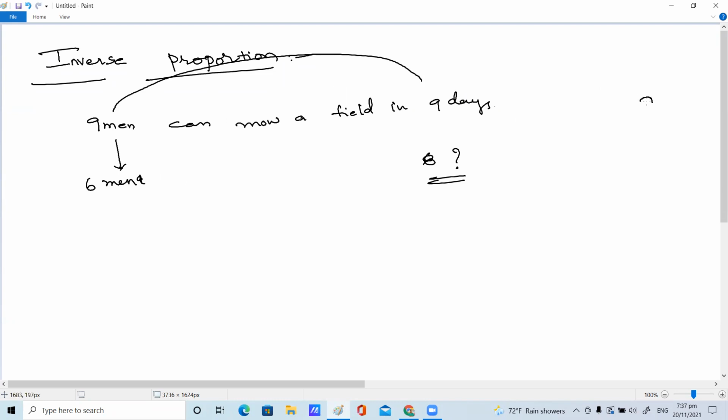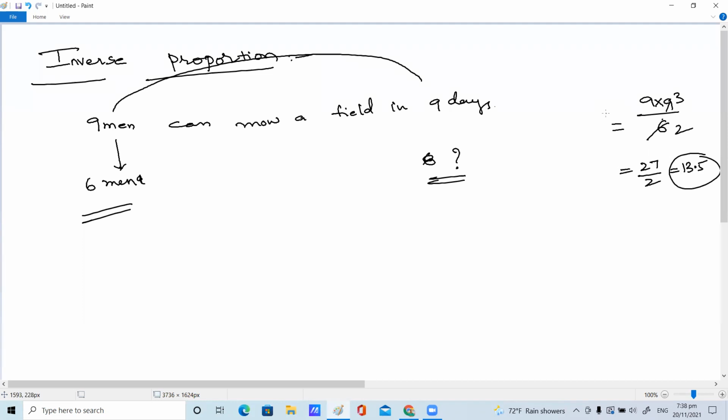Just multiply 9 into 9. Whatever is here in the down part, this is 6, you have to divide, children. That's all, you will get the answer. 3 2s are 6, 3 3s are 9. Again it's 9 3s are 27 by 2. Half of 27 is how much, children? 13.5. 13.5 days, 6 men can finish the work.